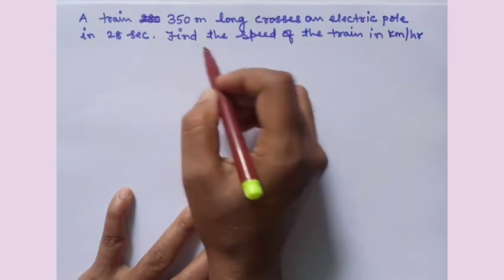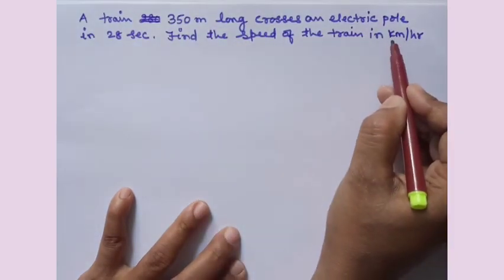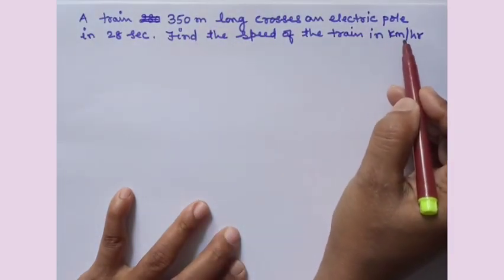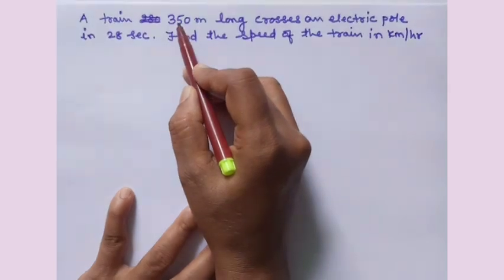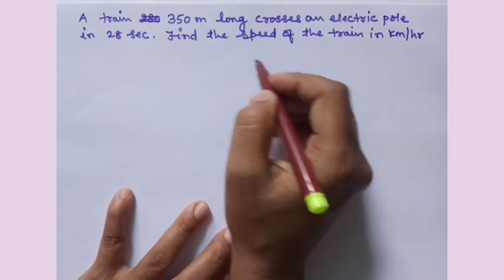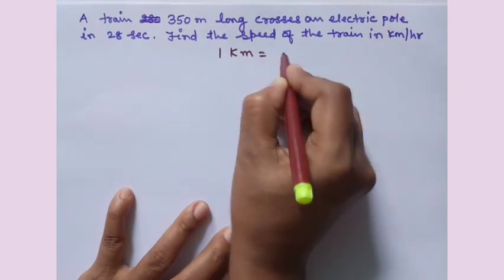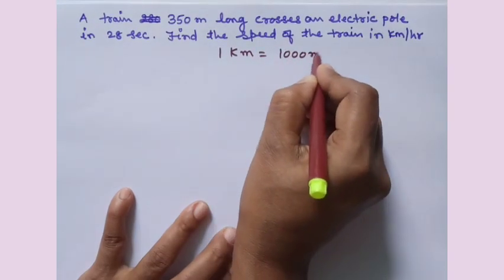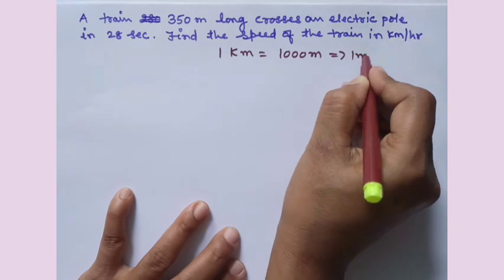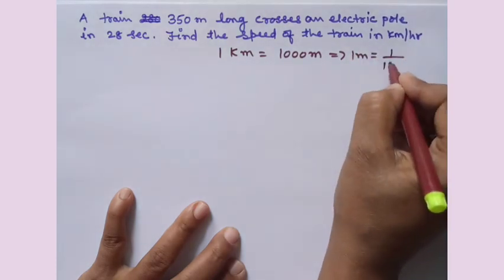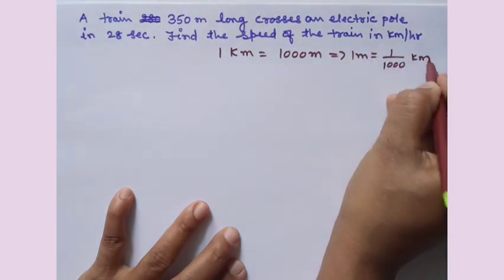Now first of all, since the question is asked in kilometers per hour, we have to change the units into kilometers. If 1 kilometer is equal to 1000 meters, this implies 1 meter will be equal to 1 by 1000 kilometer.